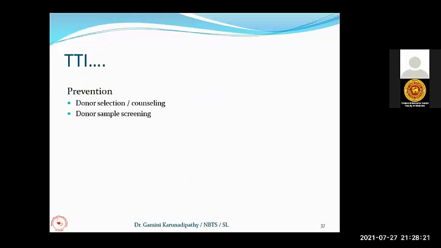Prevention starts with donor selection and counseling. Before we select donors for blood collection, we ask about social and medical history, and we examine the donors to exclude the possibility of any of these infections. After collection, we do the screening tests, and any blood found positive will be discarded. Only blood found negative will be released for patients.